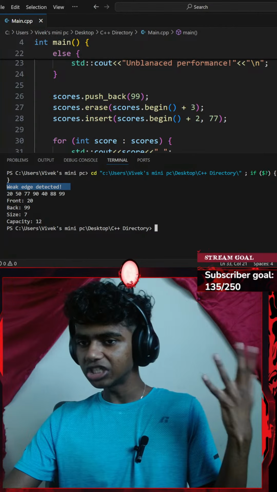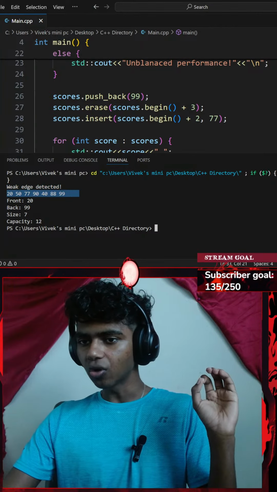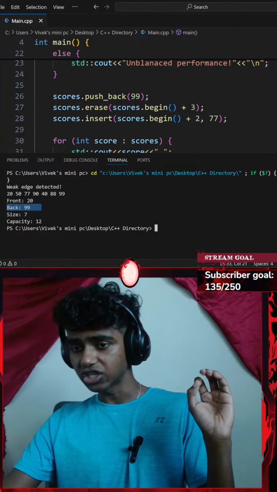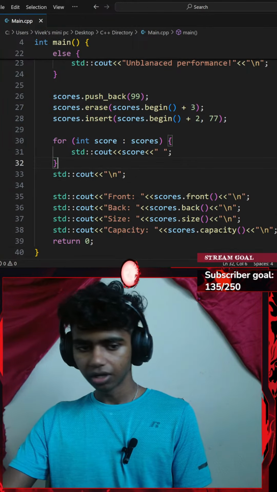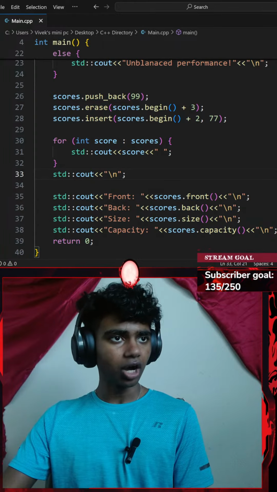It says weak edge detected. These are my scores. My front score is 20. My last score is 99. My size is 7 and my capacity is 12. Perfect. Okay, let's go with a Control C, copy that.